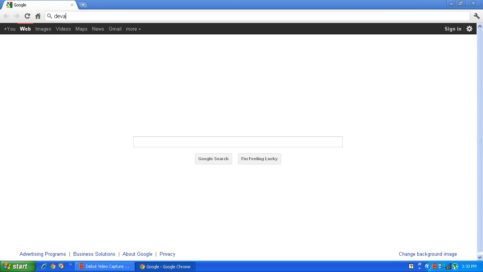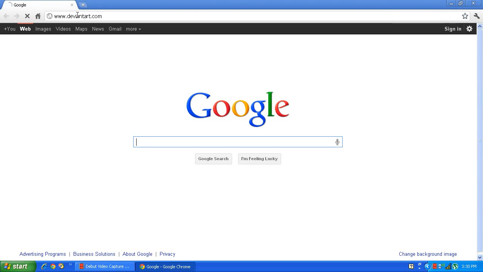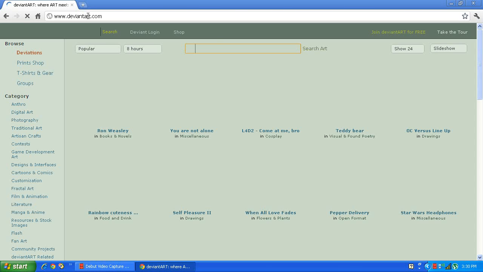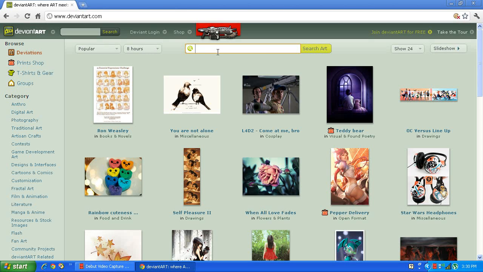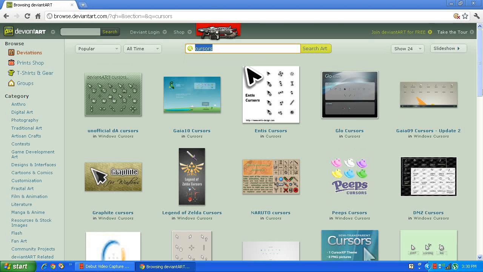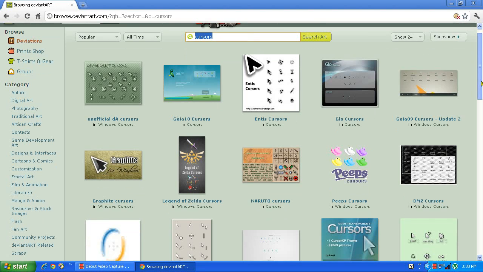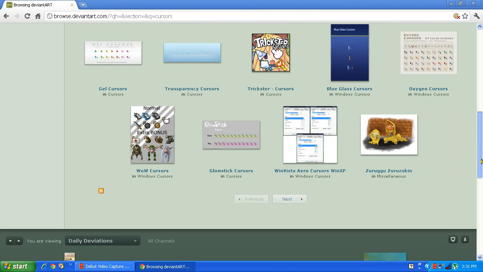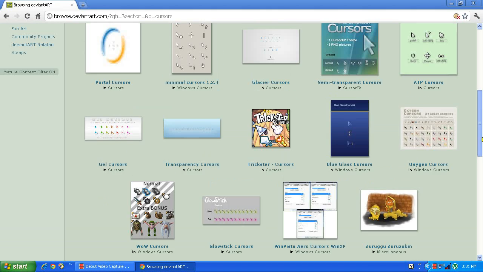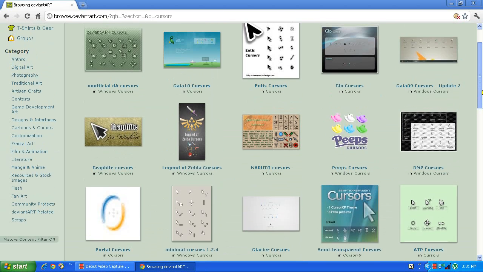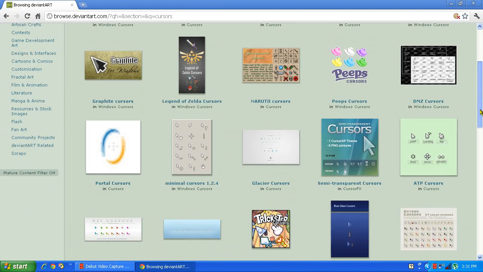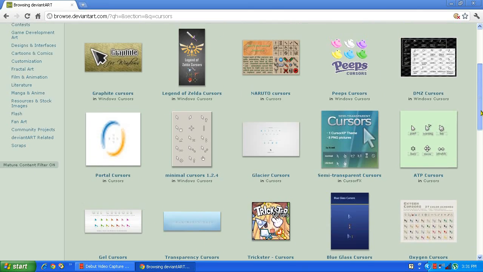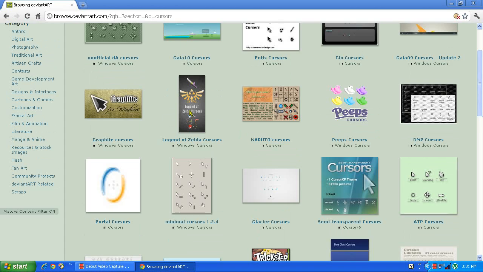First, go to DeviantArt, deviantart.com, and here in the search box, type in Cursor and search for a nice cursor you can see here. Keep looking until you find the best one. Okay, and let me pick this one.